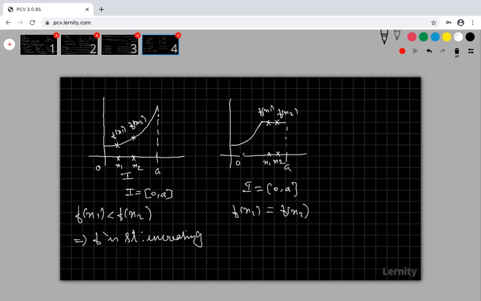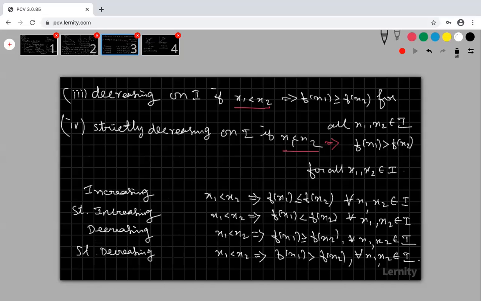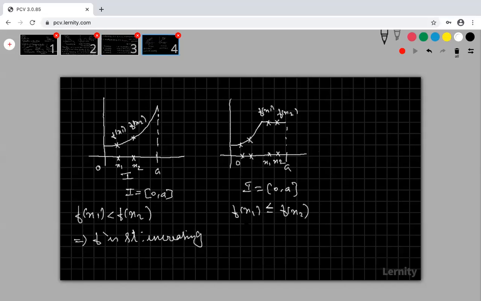Suppose I am taking two values here. This is my f of x1, this is my f of x2, and f of x1 is less than f of x2. Sometimes f of x1 is less than f of x2, and sometimes f of x1 is equal to f of x2. So I am putting the symbol less than or equal to. My f of x1 is always less than or equal to f of x2, which means the function is an increasing function only.